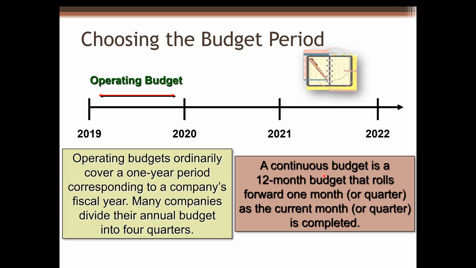The other budget is a continuous budget, which is a 12-month budget that rolls forward 1 month or quarter as the current month or quarter is completed. This approach keeps managers focused on the future at least 1 year ahead.